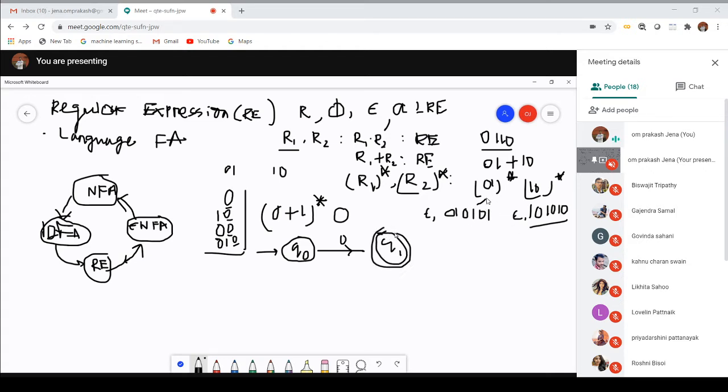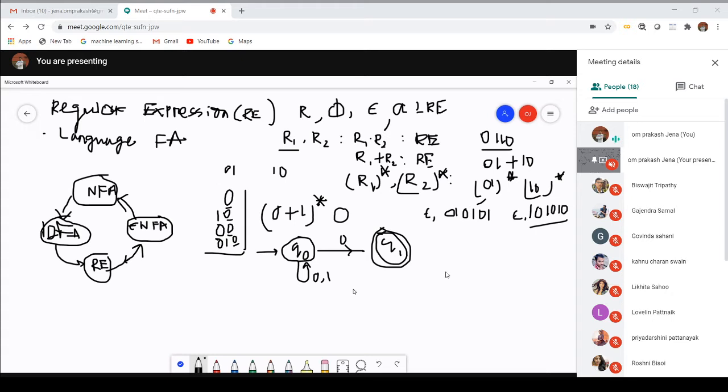So I have to represent it with a double circle, and it will indicate it is ending with a 0. And here I can give a self loop over here with the value equal to 0 and 1. Okay.